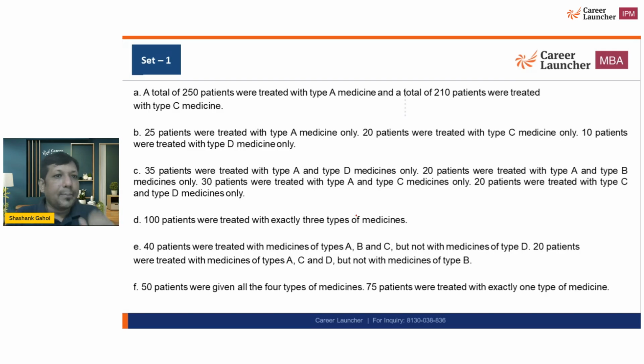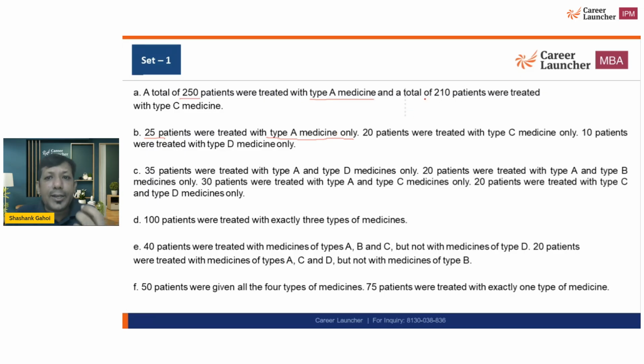There are 250 people treated with type A, and 25 treated with A only. It means the remaining 225 will be treated with A plus B, A plus C, A plus D, or A plus B plus C, or A plus B plus D, or something of that type. So there is going to be some overlap between A and B, A and C, A and D, and so on. From the second line itself, I can figure out whether it is a question of set theory or not.